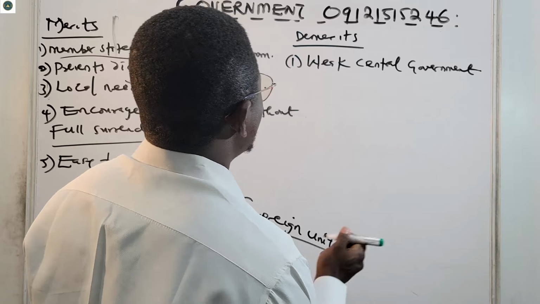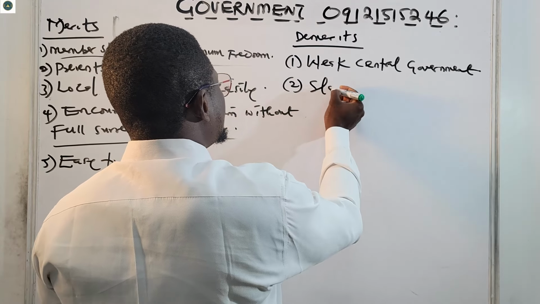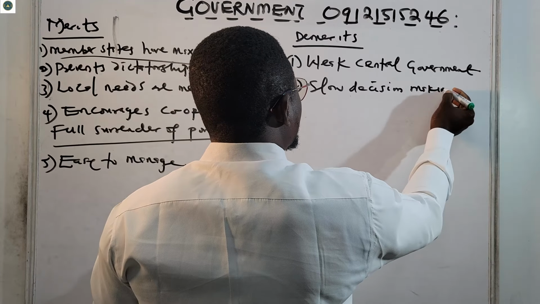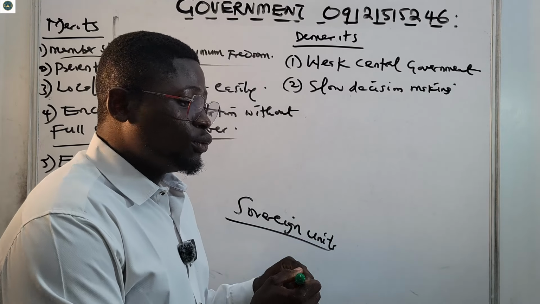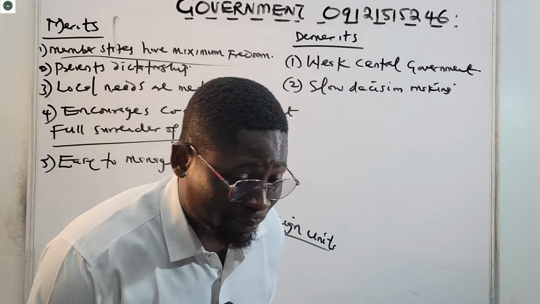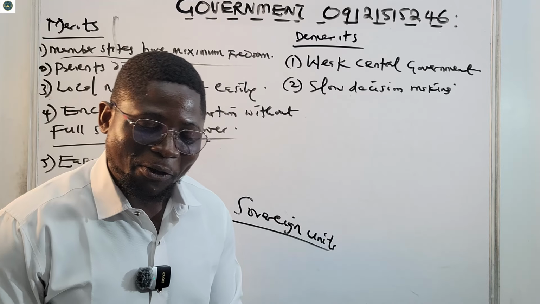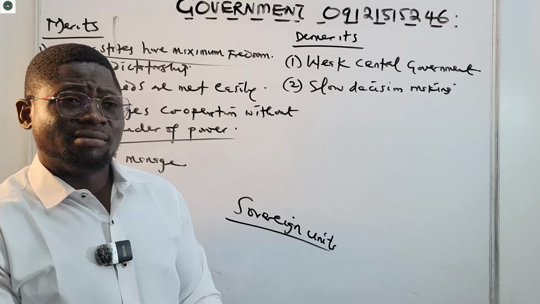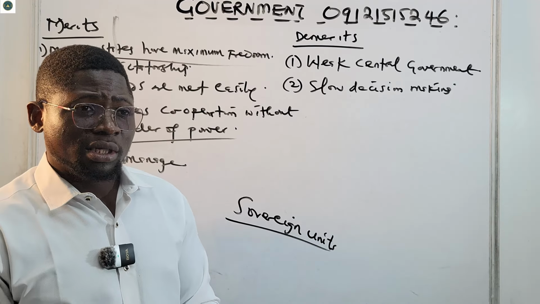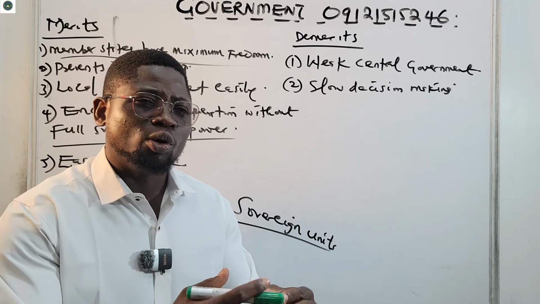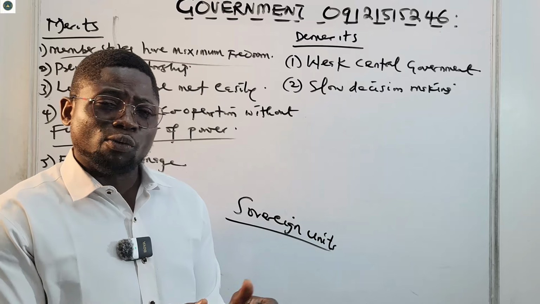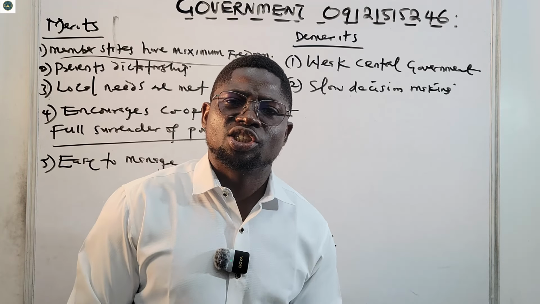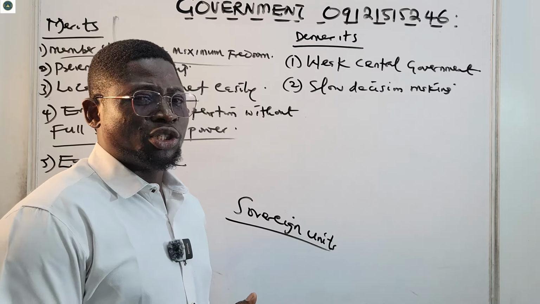Now, what next? Number two, slow decision making. Anything we are concerned with, say two, three, five people, don't they gather and deliberate? The matter will be long because they have varying views and varying ideas, and they come from different places. So they have to come to a reasonable compromise that will make all of them be at peace with each other. If not, decisions will be overstretched. There will be slow decision making.